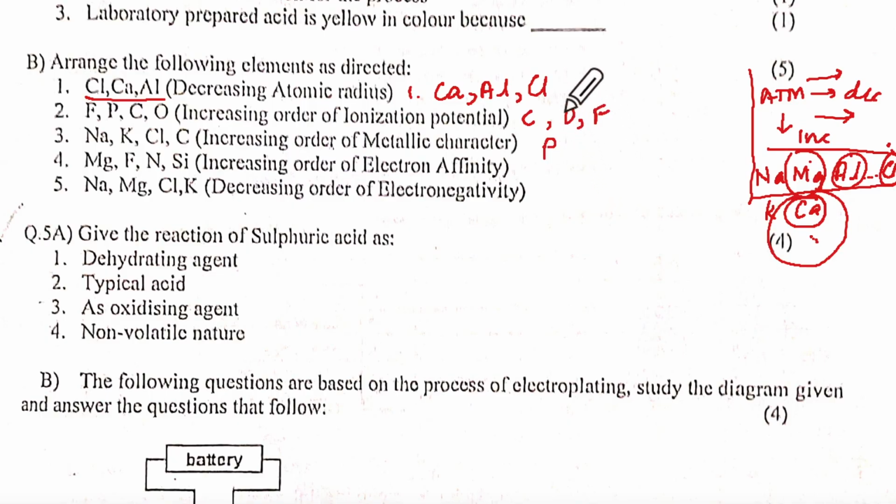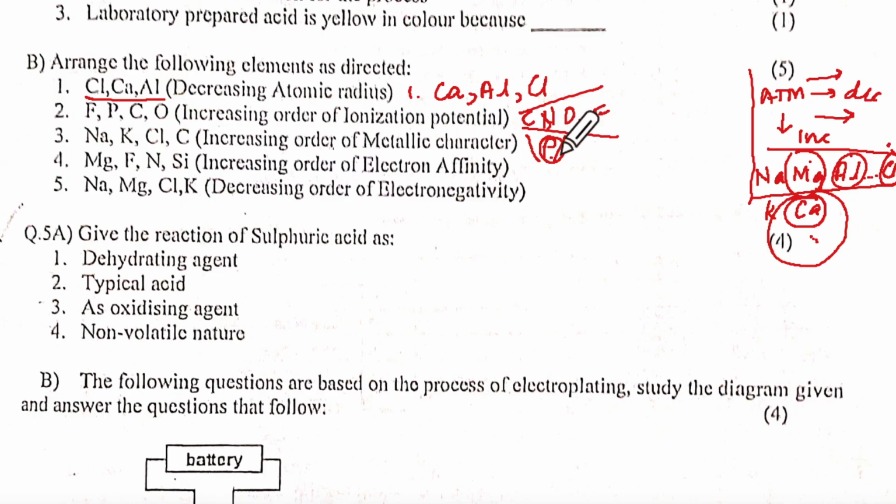So IP is going to increase this way and decrease this way. That means nitrogen, this will be lesser than nitrogen. They are saying increasing order.